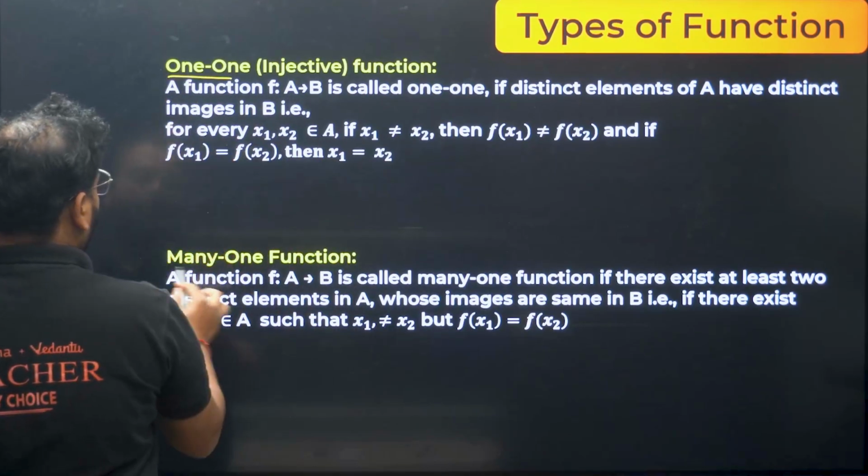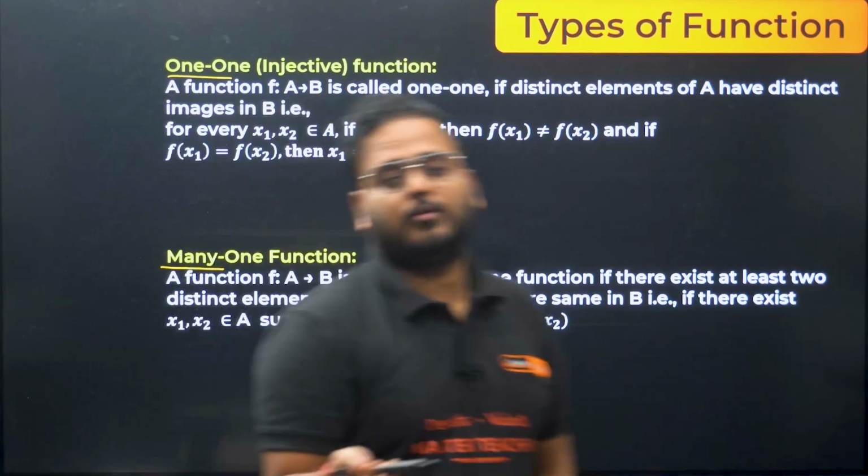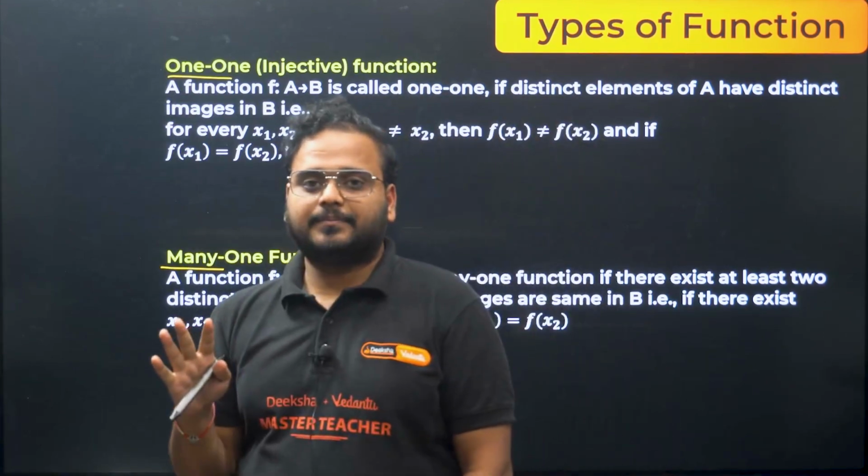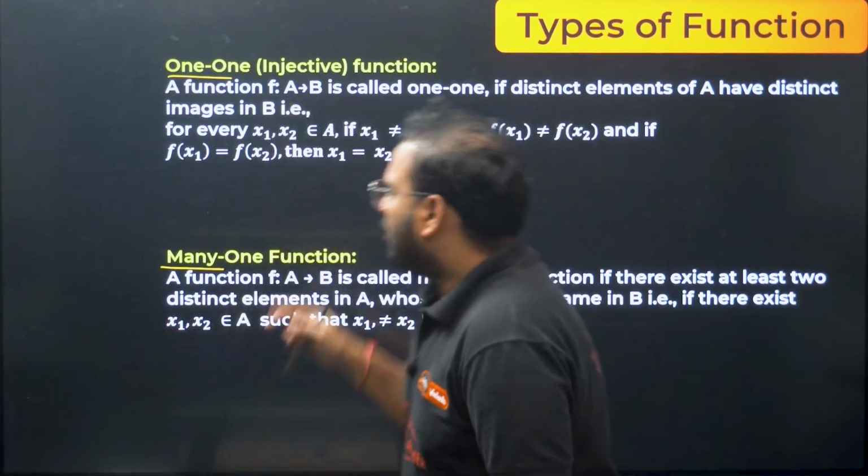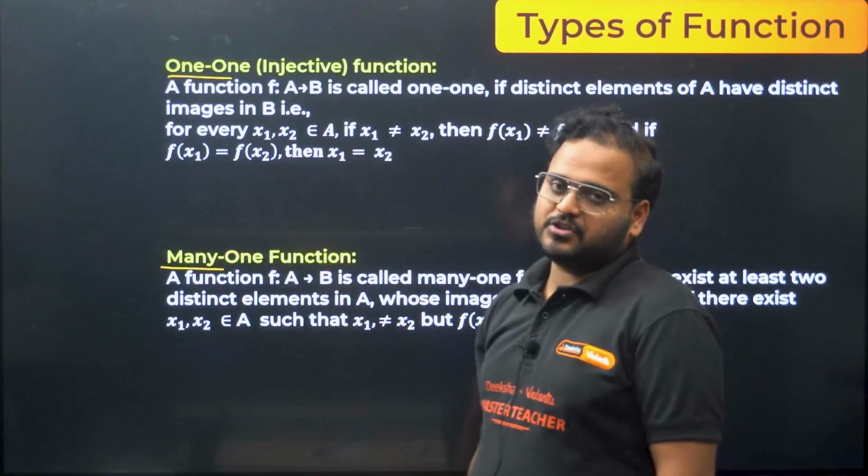One-one, many-one, onto, and into. Four parts are there. We'll figure it out. Okay, so one-one and many-one functions.